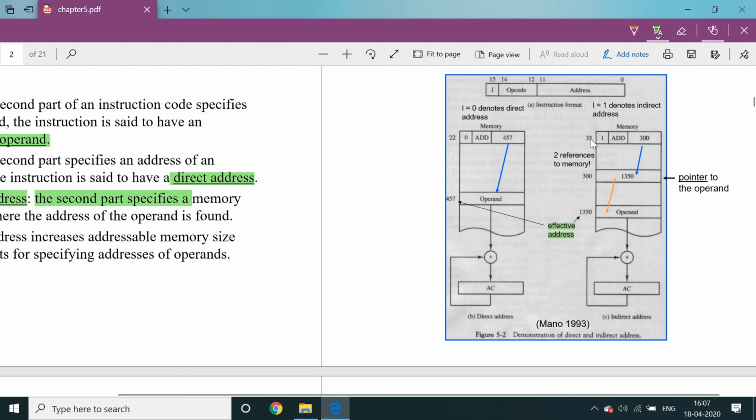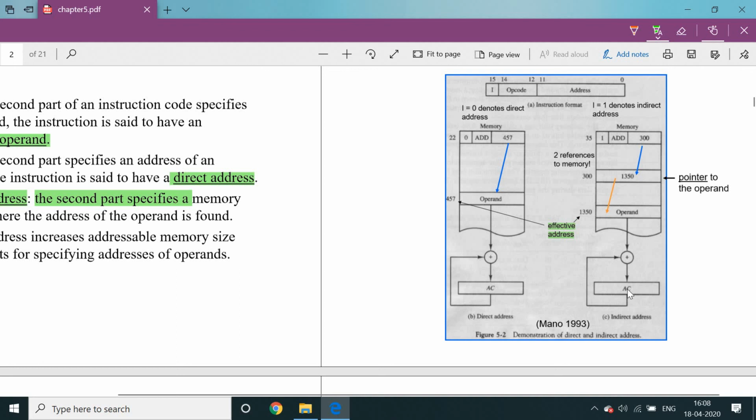Coming to this one, 35 is the address. In that address, 300 is an address, and in address 300, one more address is available, that means a pointer to the operand. This 1350 is an address itself, and 1350 acts as the effective address. After pointing to this location, it is automatically selected or highlighted. After highlighting, a read signal is generated. With the help of the read signal, we read the data and place it onto the bus. This bus carries it to the ALU for processing.